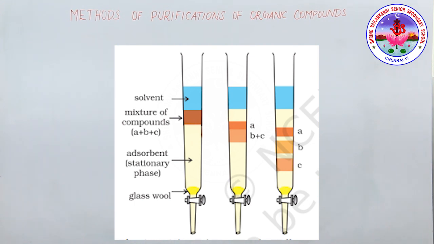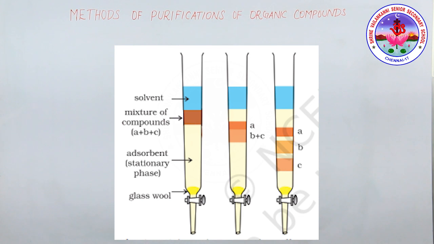Then you can see that diagram. The mixture is adsorbed on the adsorbent and placed on the top of the adsorbent column packed in the glass tube. An appropriate eluent, which is a liquid or a mixture of liquids, is allowed to flow down the column slowly depending upon the degree to which the compounds are adsorbed. Complete separation takes place. The most readily adsorbed substances are retained near the top and others come down various distances in the column.